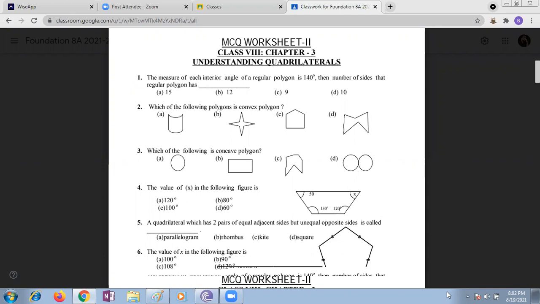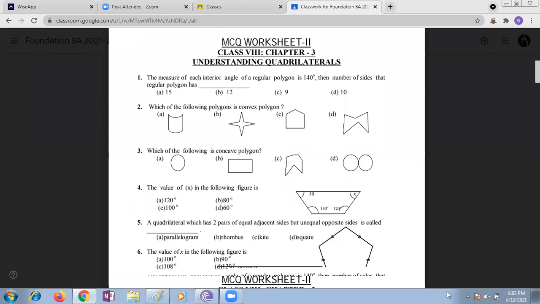(360 minus 140), how much, Nana? How are you supposed to do this question first, beta? Yes, anyone from the class? How are you supposed to do that? The measure of each interior angle of a regular polygon is 140. The number of sides you're supposed to find out. How will you find out the number of sides?